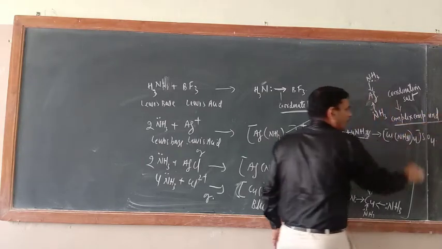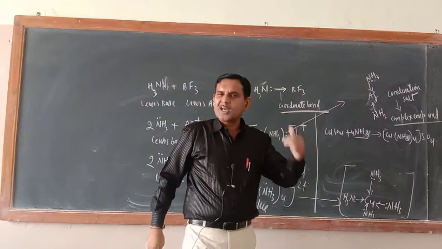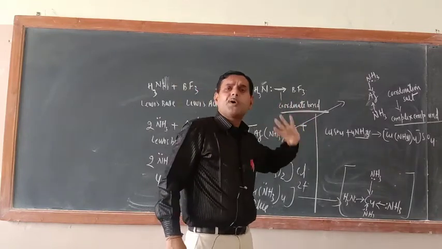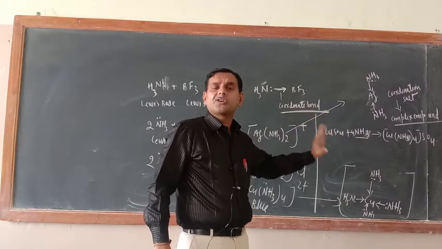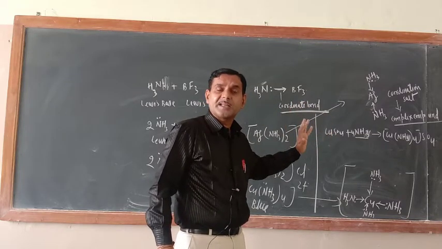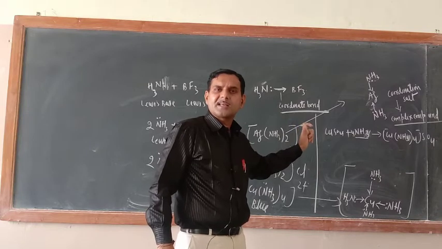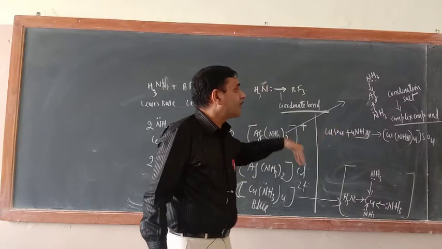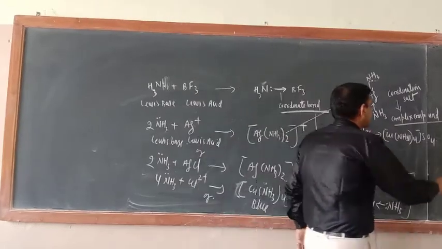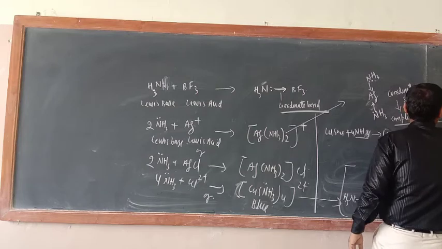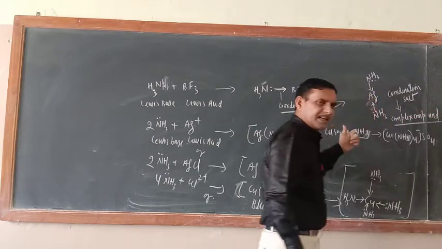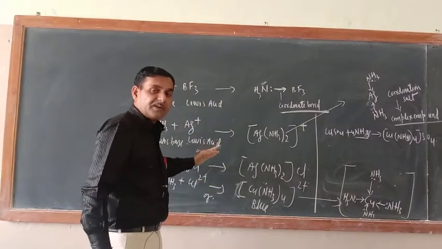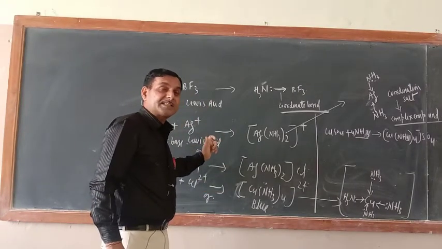What is the meaning of normal bonding? Either an ionic bond or a covalent bond should be there. So here ordinary, common, simple bonding is not there. What kind of bonding is present here? Complex bonding, a coordinate bond, is there. That is why they are known as complex compound or complex salt. Salt, because here a Lewis acid and a Lewis base are both present. So these are the proof in favor of ammonia being a good complexing agent.